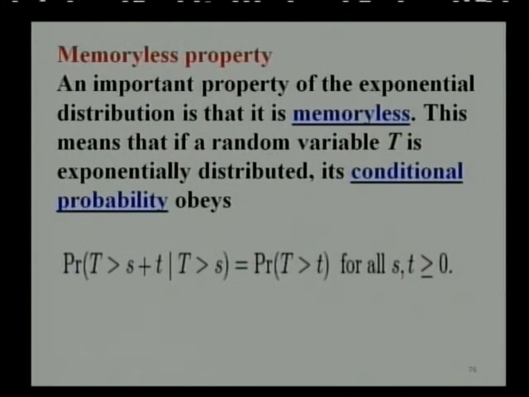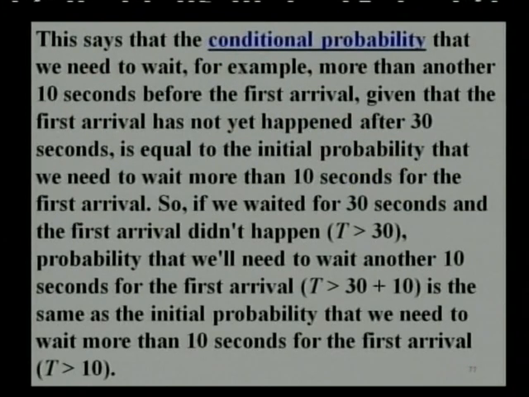An important property of the exponential distribution is that it is memoryless, and this means that if a random variable t is exponentially distributed, its conditional probability obeys the relation shown on your screen: the probability that t is greater than s plus t, given that t is more than s, is equal to the probability that t is greater than t, for all values of s and t.